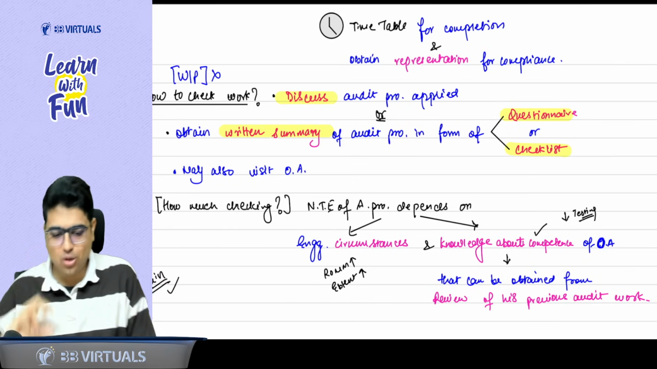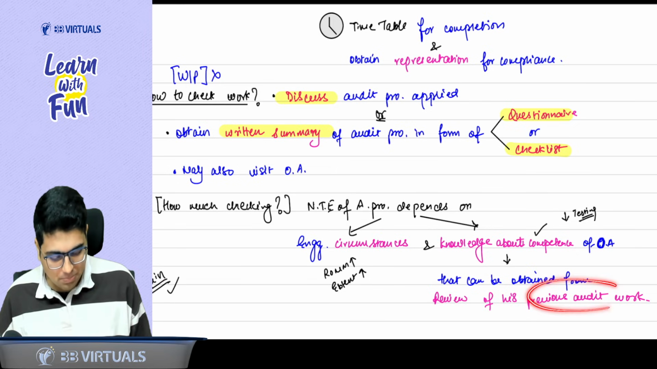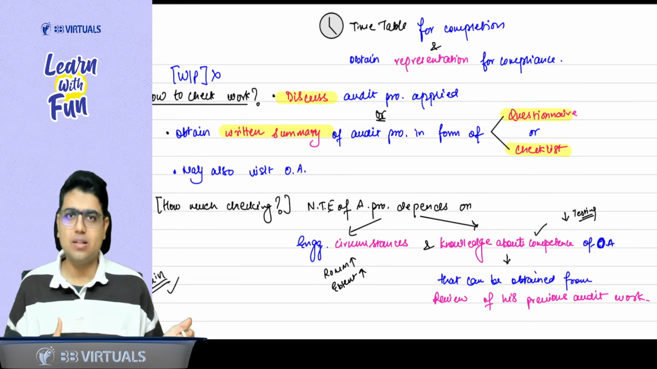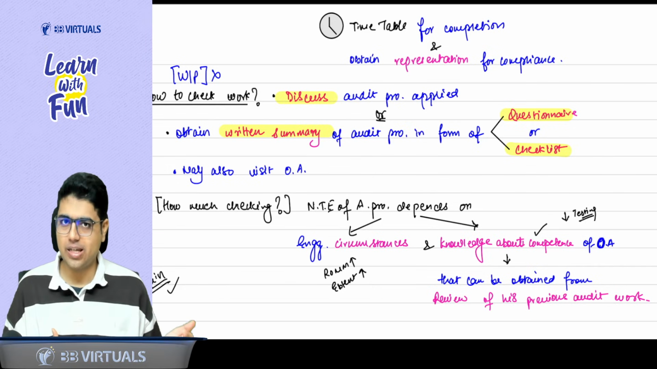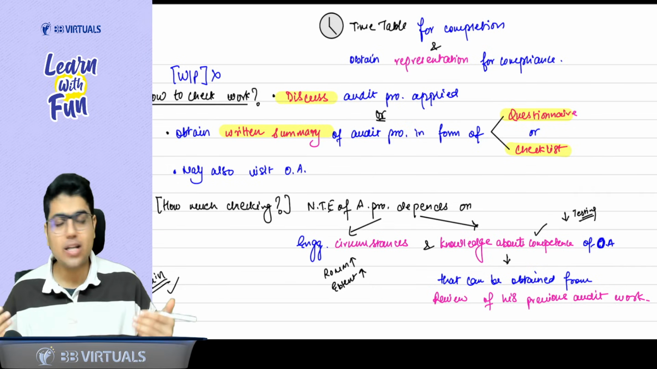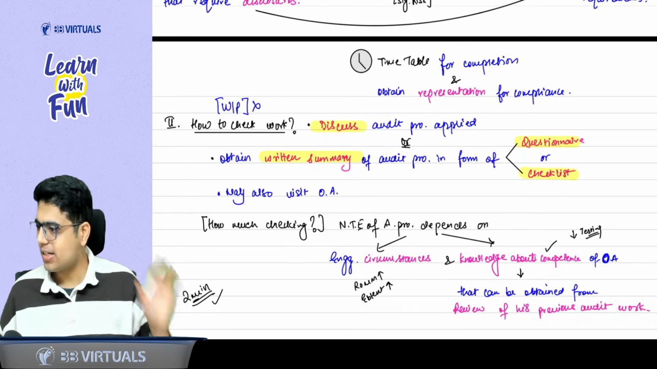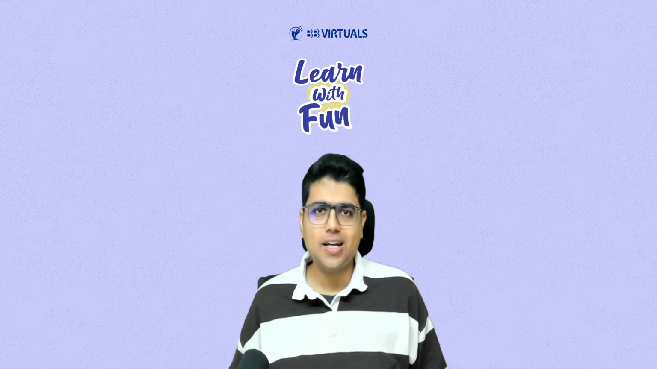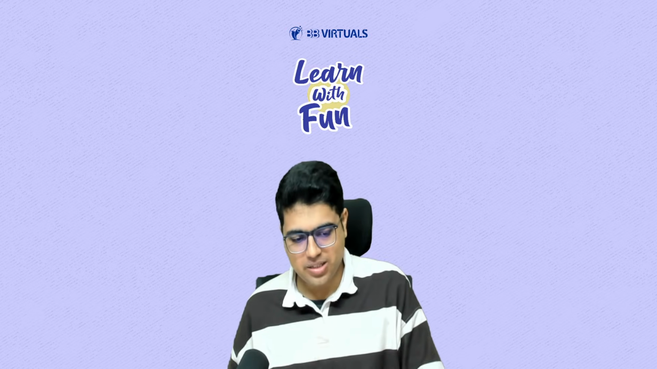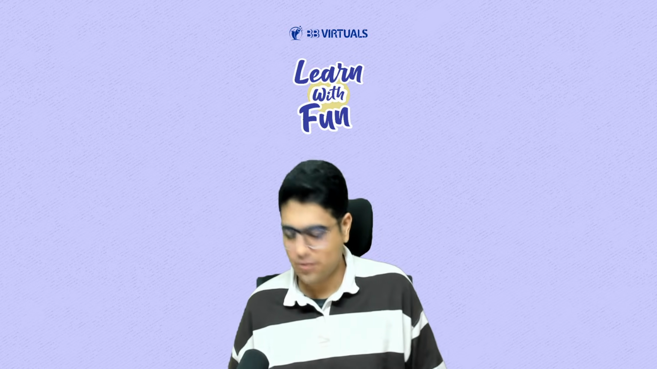So how do I get this knowledge? Through the review of his previous work. If in previous terms he has done proper work, then you can rely on his work and consider him to be a competent person. Is everything till here clear? Deal done? Yes, sir. Now on this concept, I have an amazing question for you.